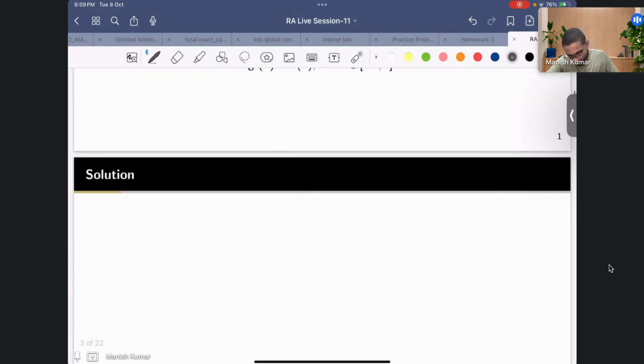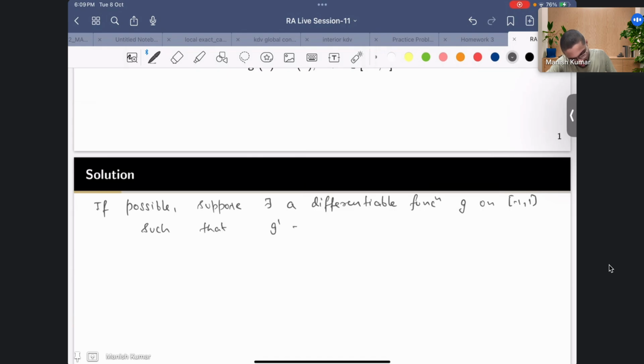We'll prove by contradiction, basically. Suppose, if possible, there exists a differentiable function g on [-1, 1] such that g' is equal to f.